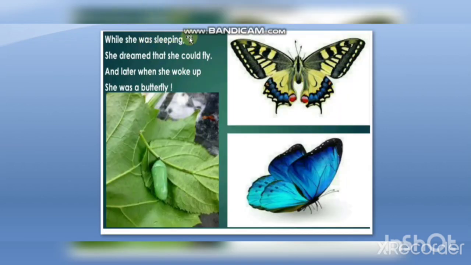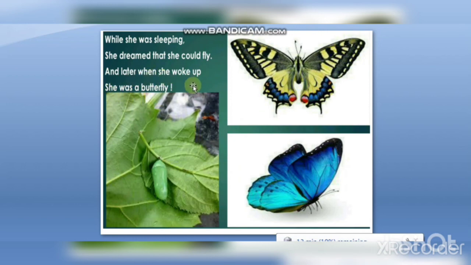While she was sleeping, she dreamed that she could fly, and later when she woke up, she was a butterfly. And then in the chrysalis stage, she was sleeping and dreaming. After she woke up from the dream, she saw that she had turned into a beautiful butterfly and she is ready to fly.